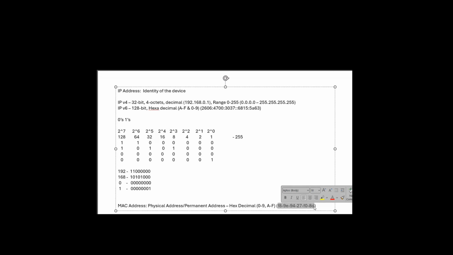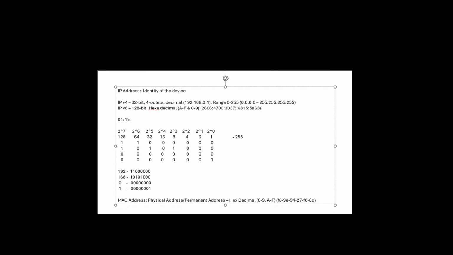Even in IPv6, you will have A to F only. If you see any other alphabet rather than A to F, that can be called a fake IP address. The MAC address earlier had a bit length of 32-bit, but now we have the MAC address at 48-bit length.